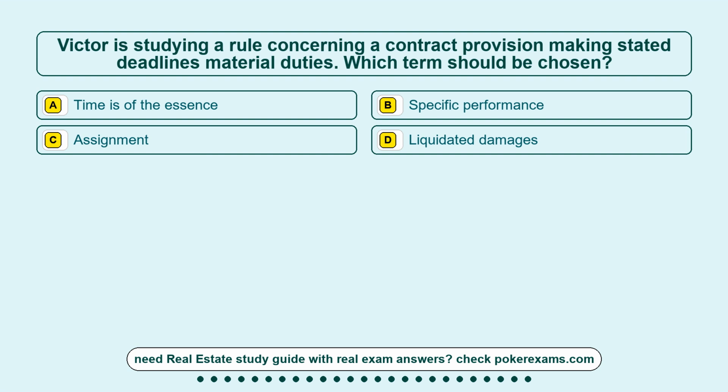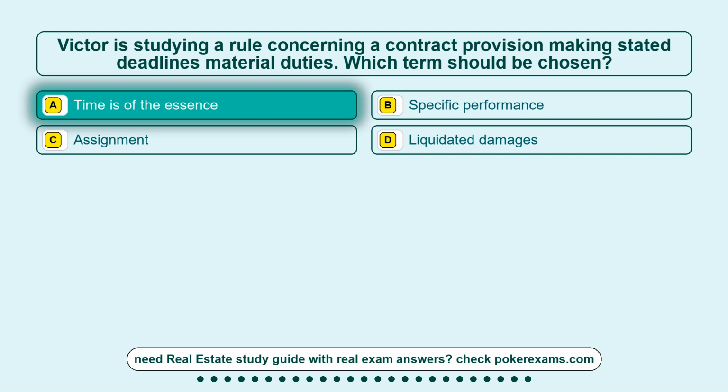Question 11. Victor is studying a rule concerning a contract provision making stated deadlines material duties. Which term should be chosen? Option A, time is of the essence. Option B, specific performance. Option C, assignment. Option D, liquidated damages. The correct answer is option A, time is of the essence.